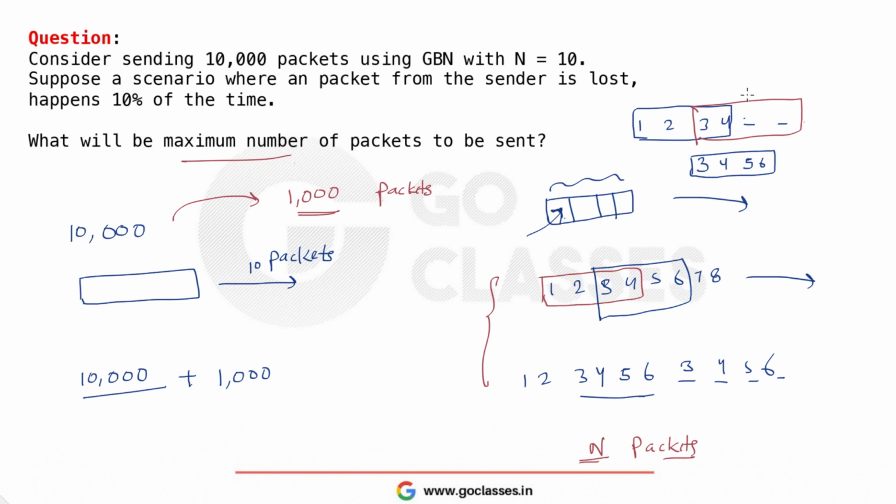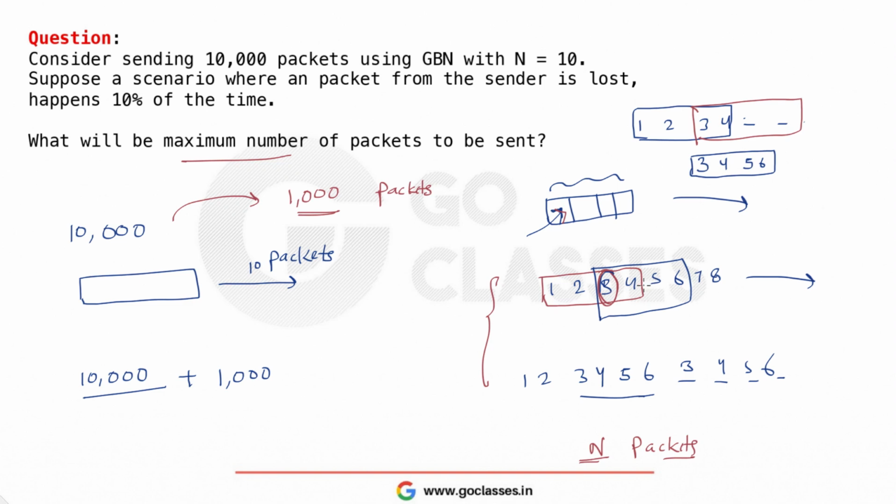So in this case, I always send n packets for any packet lost. Either it is the first packet or it is the third packet, I will always send n packets. Why? Suppose I always have the packets to be sent. If it is the first packet, then I hope this is clear that you need to send four packets again. If it is the third packet, then also four packets. Why? Not just three and four. Because once the window slides, it will be the first packet again, right? For this window. And you have already sent five and six. That is why you need to send these four packets again.